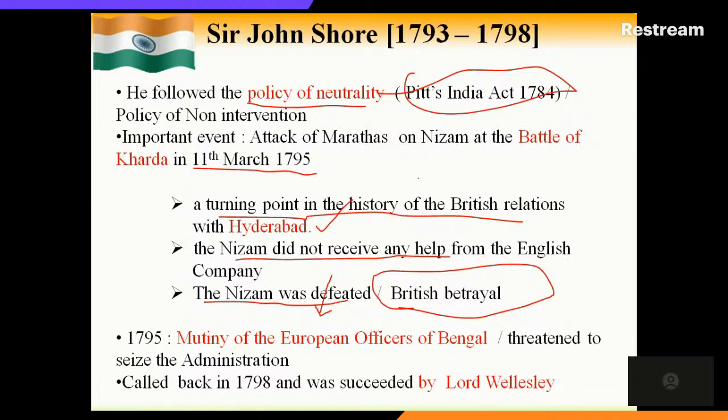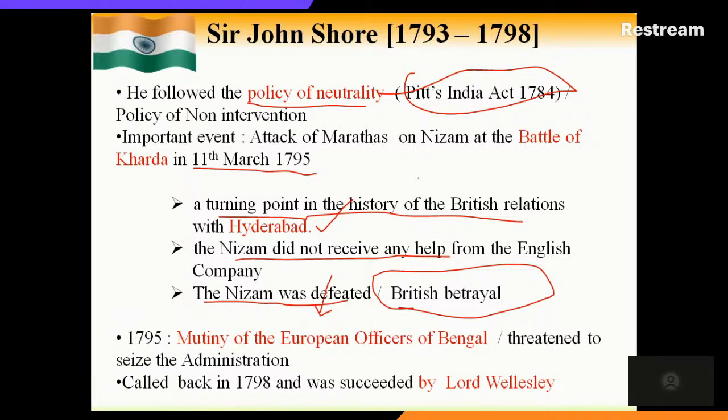And in 1795, during his same tenure, the mutiny of the European officers happened in Bengal. They were threatening and capturing the administration of the East India Company. Because of this chaos and instability, he was called back in 1798, and after that the new Governor General came, Lord Wellesley.